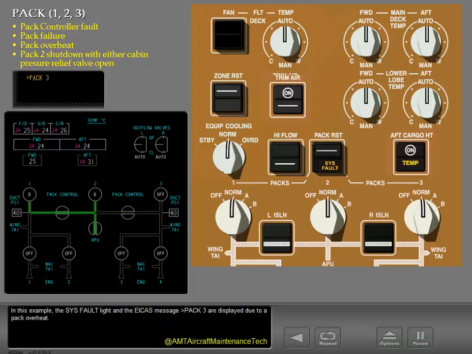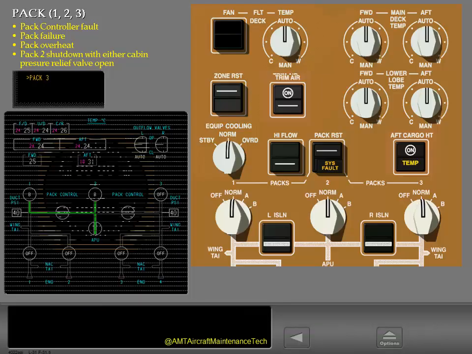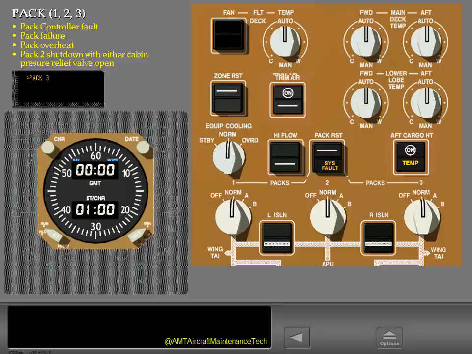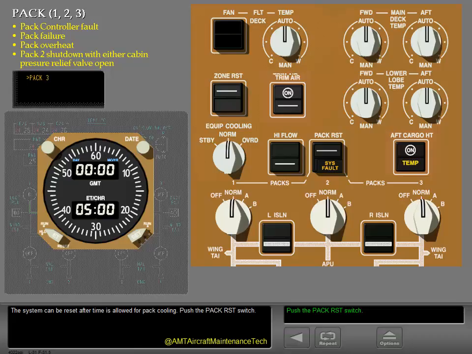In this example, the system fault light and the ICAS message Pack 3 are displayed due to a pack overheat. The respective flow control and shutoff valve closed, shutting off bleed air to the pack. The system can be reset after time is allowed for pack cooling.